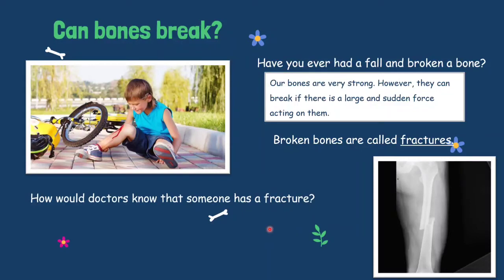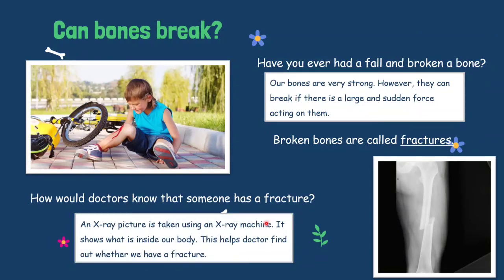So how would doctors know that someone has a fracture? Yes, correctly. So they will use an X-ray. An X-ray picture like this is taken using an X-ray machine. It shows what is inside our body. This helps the doctor to find out whether we have a fracture. The doctor may put us in a cast if we have a fracture. This holds the bone in place while allowing it to heal itself.